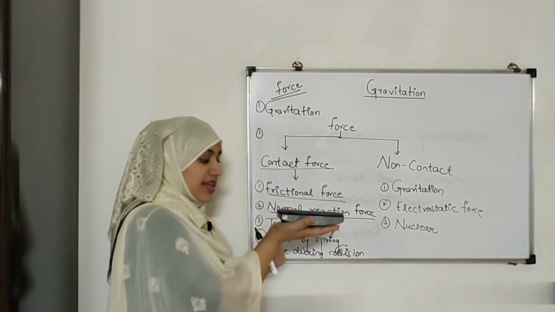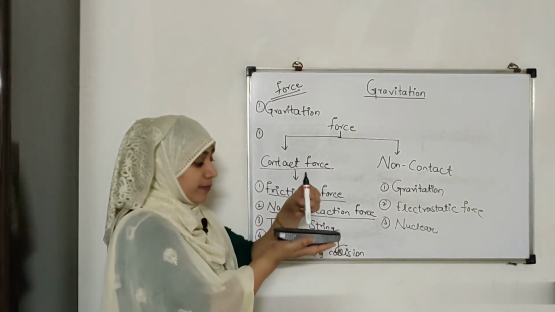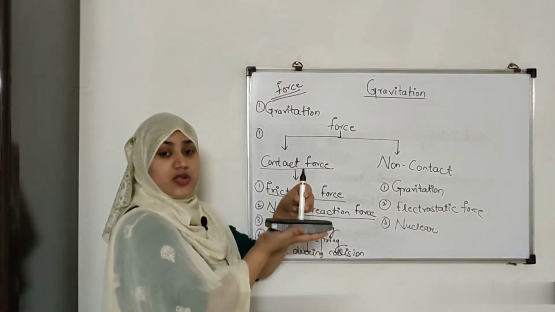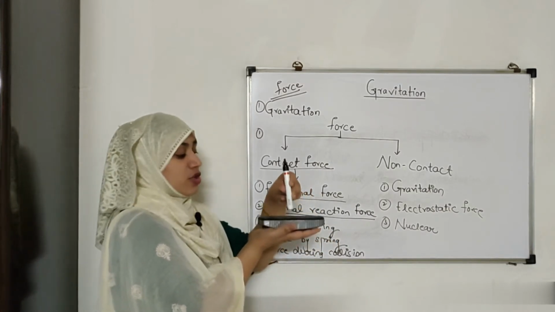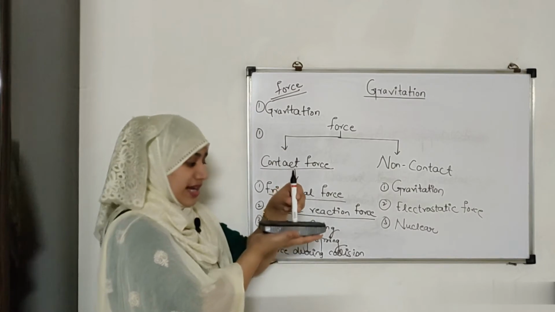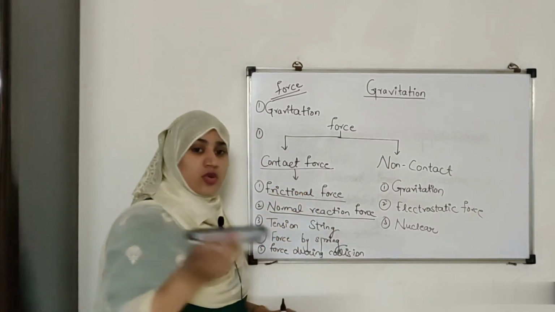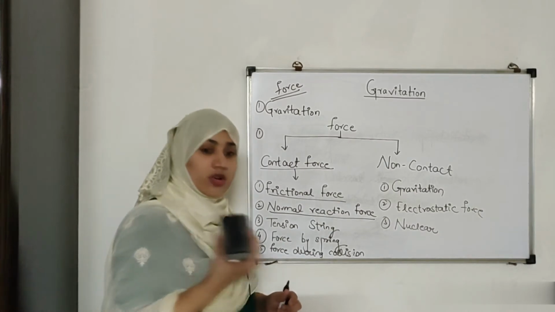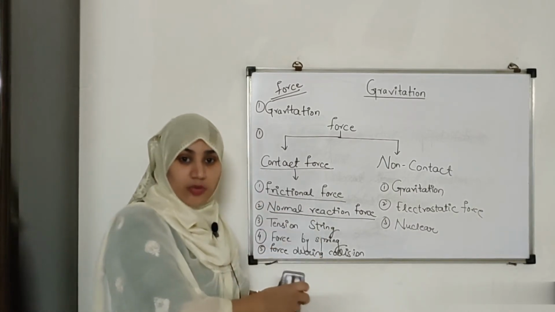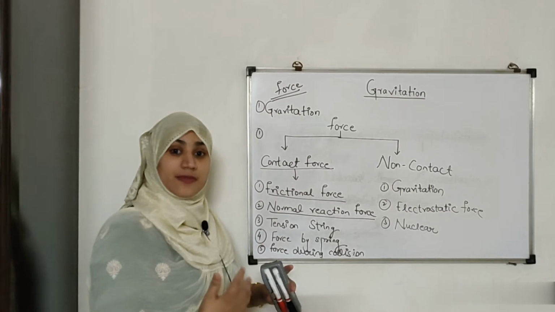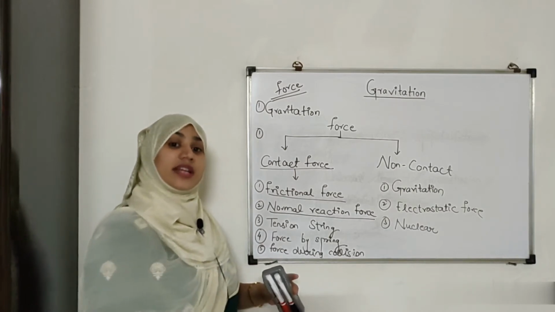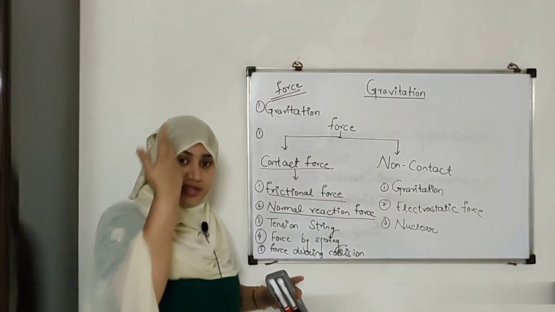So my hand is exerting a force upward, which is normal to the duster, to hold this duster in my hand. That is called the normal reaction force. If I am standing on the floor, my weight is going downwards, right, and the surface is exerting a force in the upward direction.